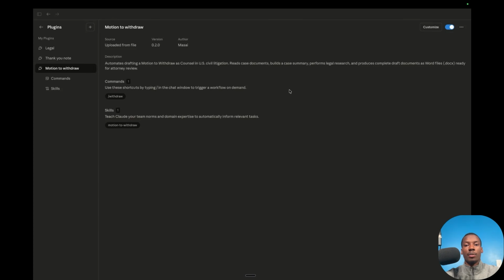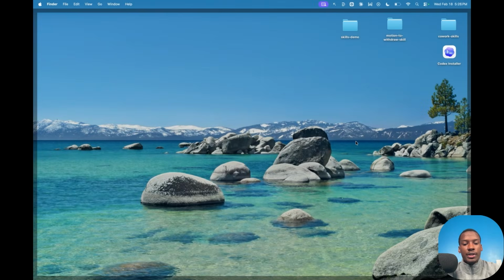And so what I'm going to show you how to do now is how to actually build out your own plugins and how you can actually just use Claude Cowork to help you build those plugins for you and actually help you to walk through the entire process of installing the plugins. Again, you can build this out end to end in plain language. You don't need to know how to code in order to do this. Here's how you can create your own plugins for your specific legal workflows.